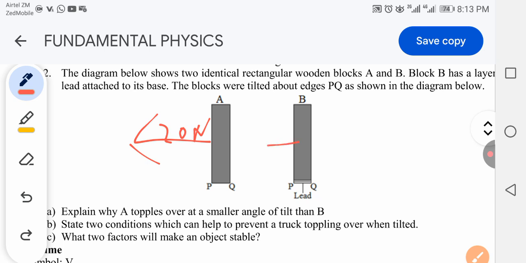And then here, you see this, we explain why A topples over at a smaller angle than B. So you need to look at those two conditions, which are low center of mass and wide base. So if you look at the two objects given here, you see that